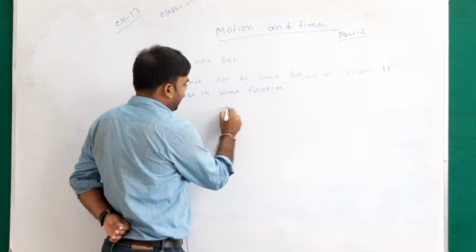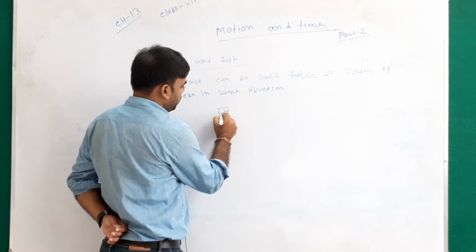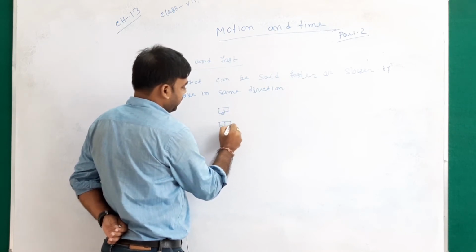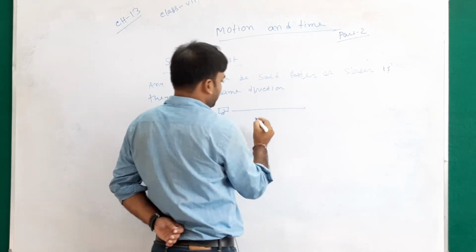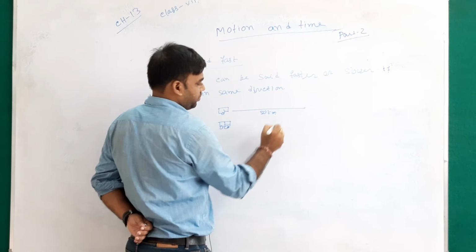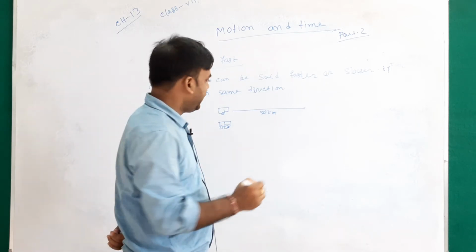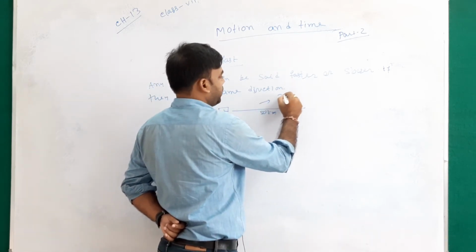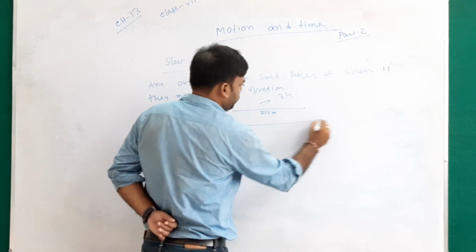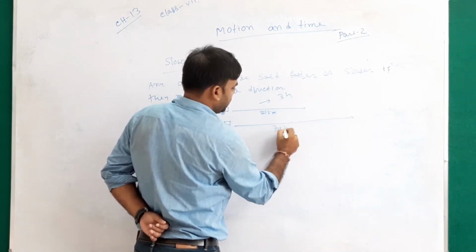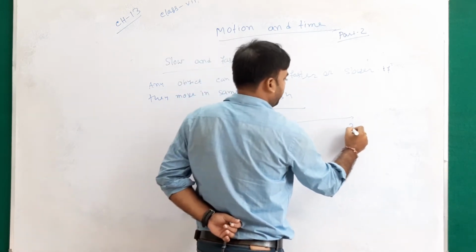Let's say there is a car and a second car. One crosses 50 kilometers in 3 hours, and another moves 70 kilometers in 3 hours.